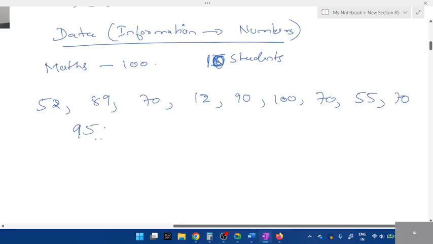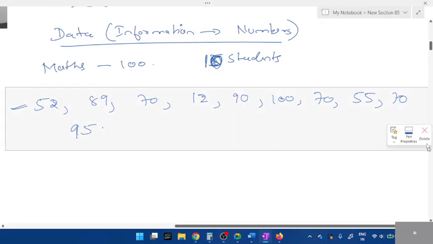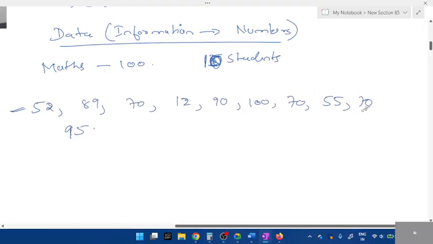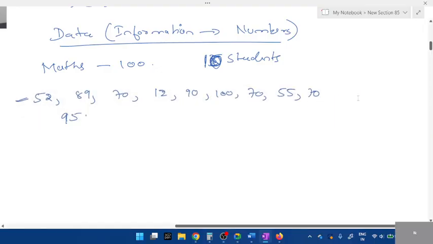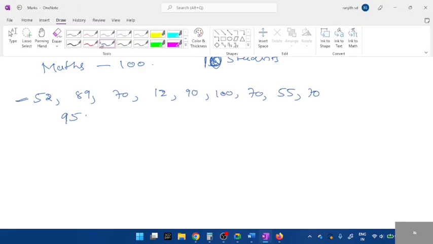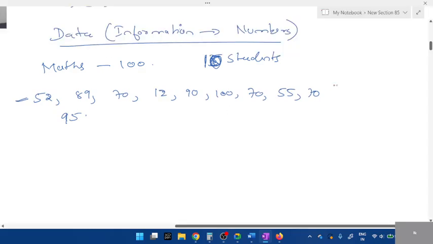See, these numbers are known as raw data. What do these numbers tell? What are they telling? These are marks of how many students? Yes, marks of 10 students. Isn't it giving information? Isn't it giving marks of 10 students? So this is known as raw data, students.